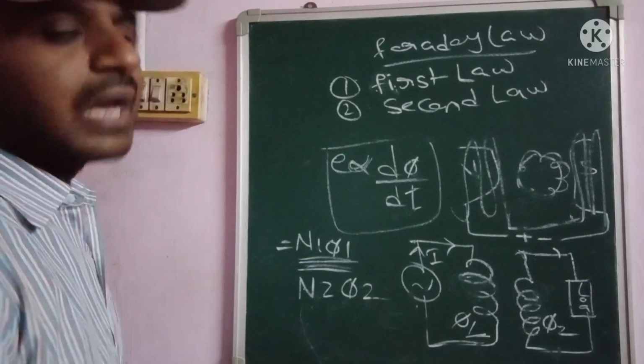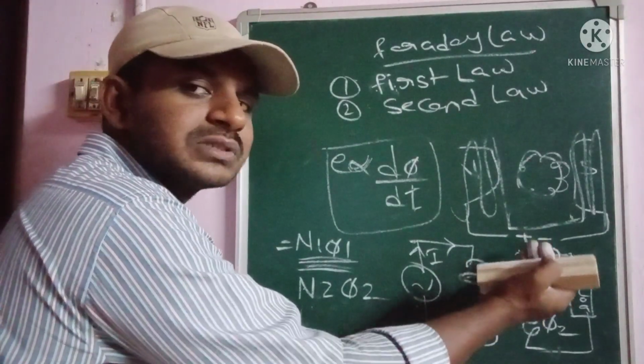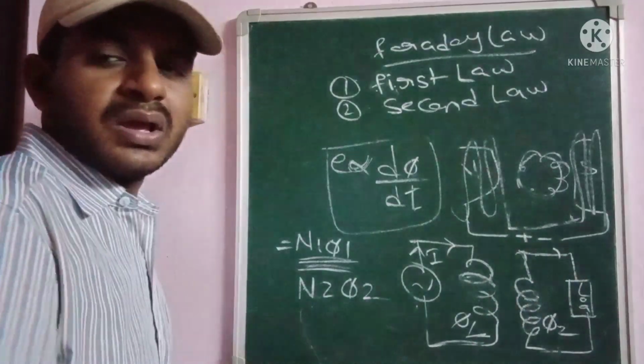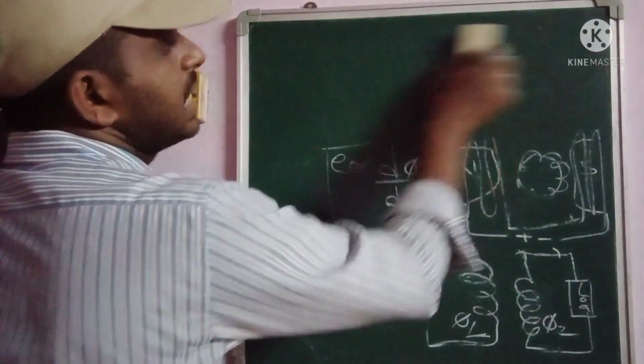Okay, so this is the initial flux and this is the final flux. Next we have to calculate the change in flux linkages from the primary winding to the secondary winding. Then only we can get the simple EMF equation.